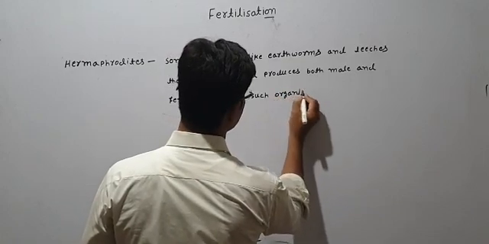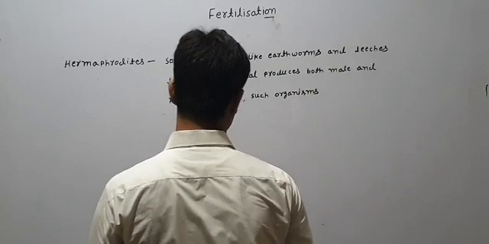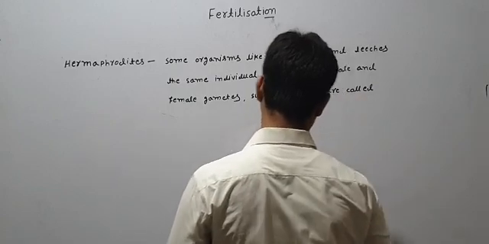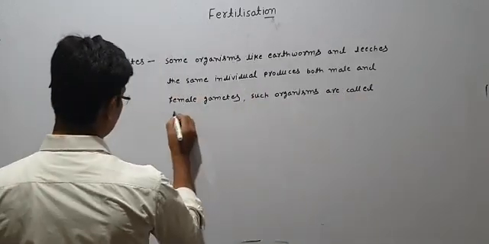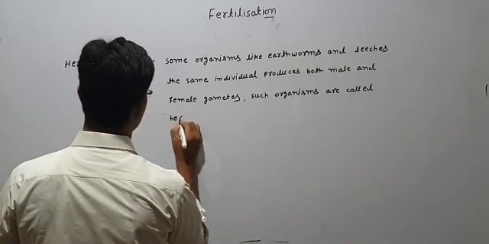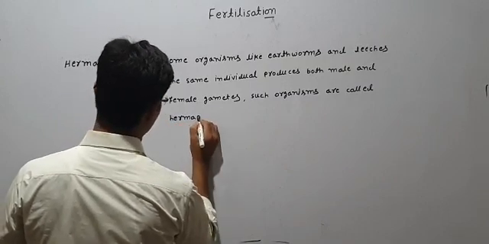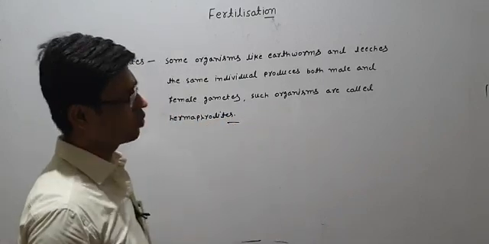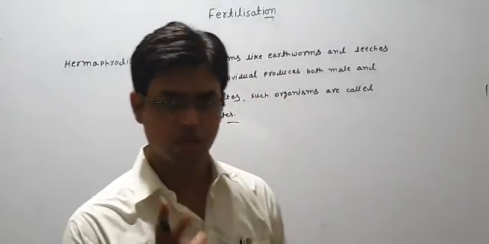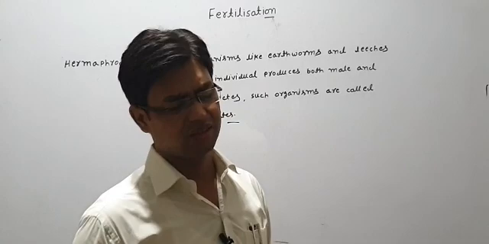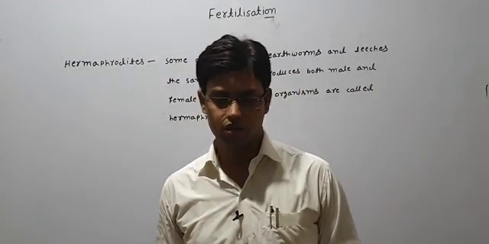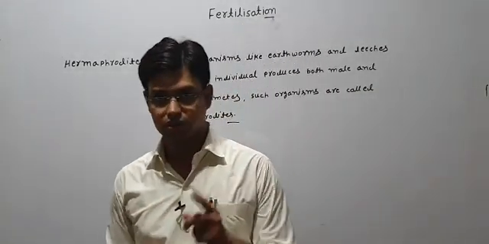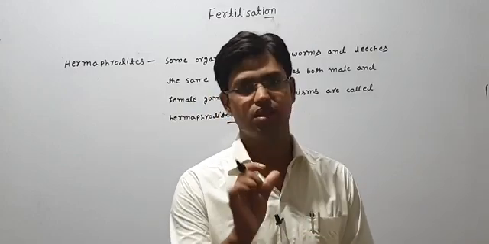Such organisms are called hermaphrodites. Okay, so actually they can produce both male and female gametes. A single body is capable. Now we will understand in higher classes how they fertilize. There may be internal fertilization, in which only that one organism reproduces. Their reproduction takes place in a single body.